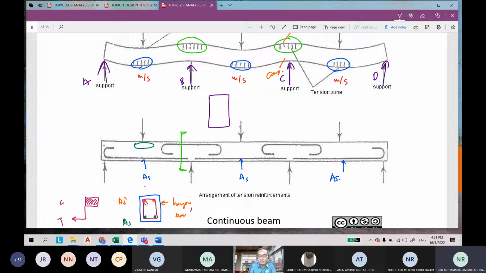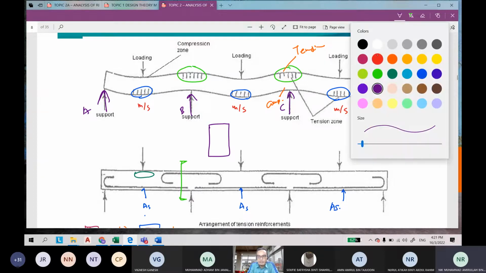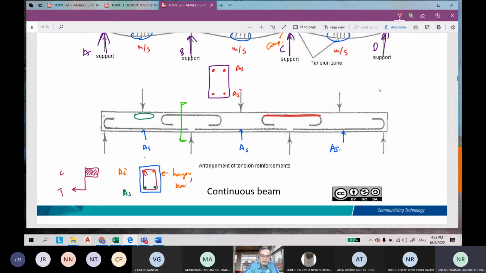where is our AS prime now? Where is our tension bar now? At the top or at the bottom? Top. Good answer. Thank you for answering. I really appreciate it. So we provide at the top now. Here we provide at the top. This is our AS now. And then our AS prime will be here. This is the AS prime if needed. So our stress block will be inverted.